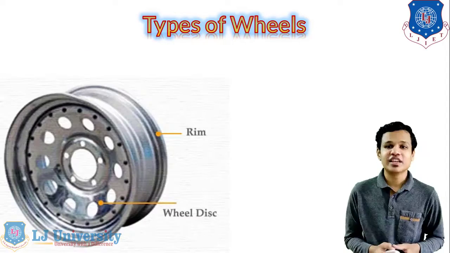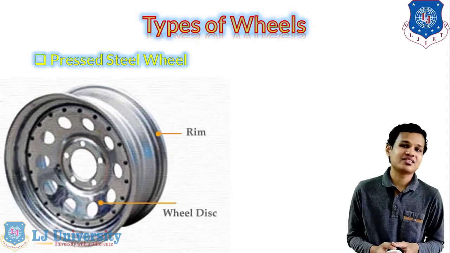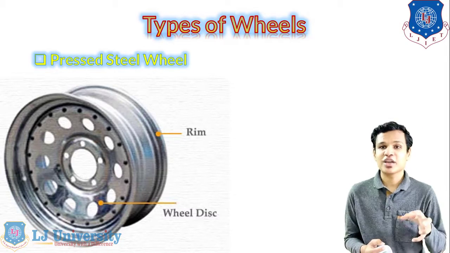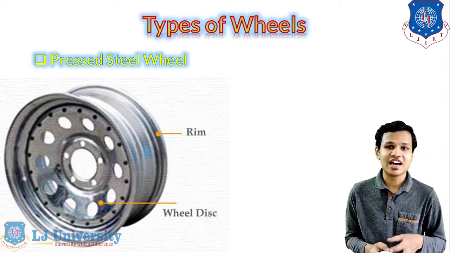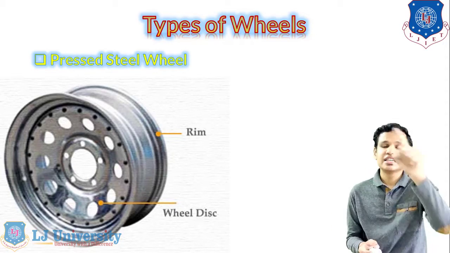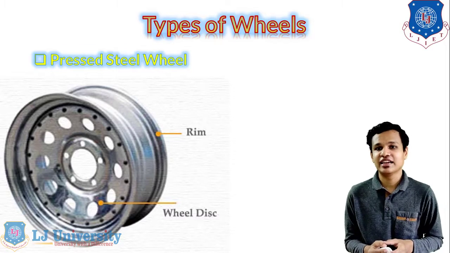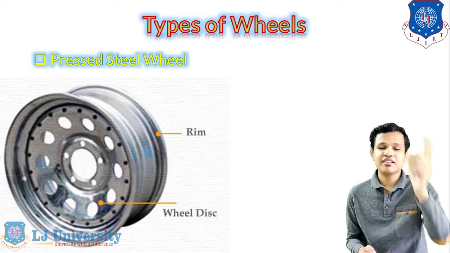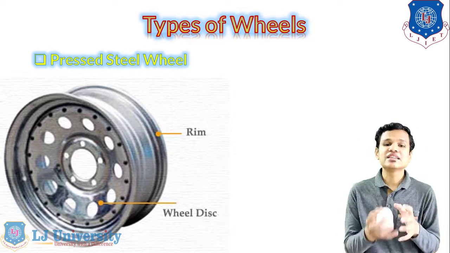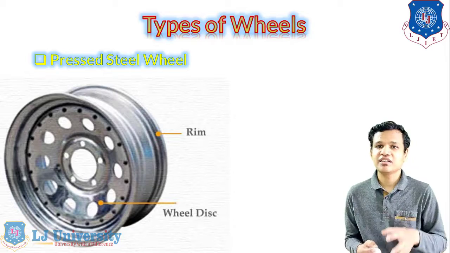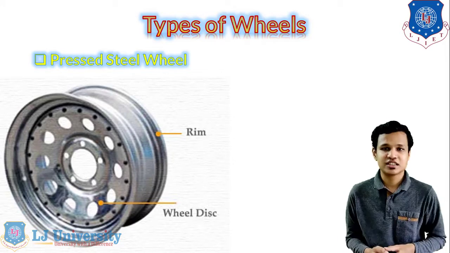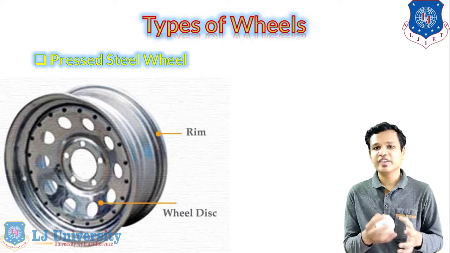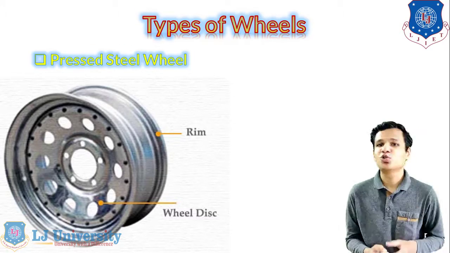The second type of wheel is normally known as the pressed steel wheel, or we can also say it as the disc wheel. In this case you can see in between, steel plates are used which have been pressed with each other, and above that the wheel rim is created. Totally, steel material is used for the wheel disc and the wheel rim. This wheel disc also provides the function of the spokes, and this is the cheapest type of wheel that we can use in case of two-wheelers.